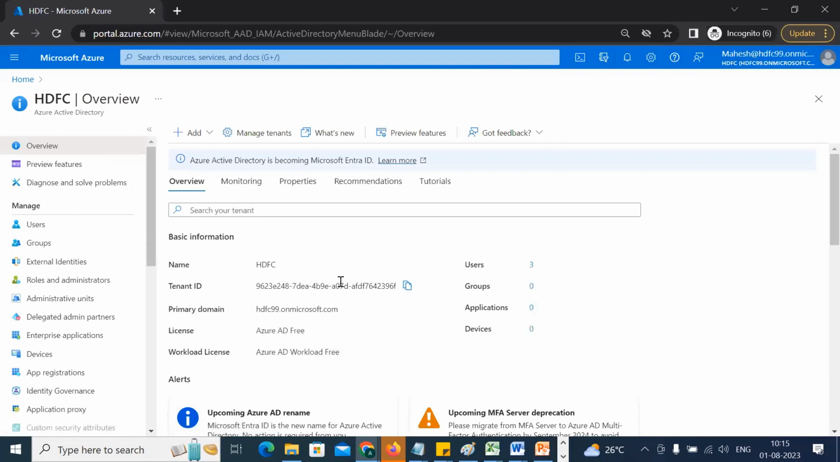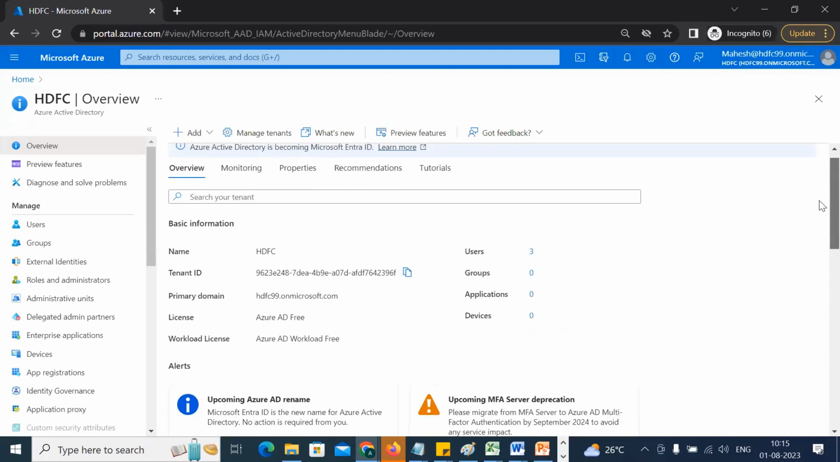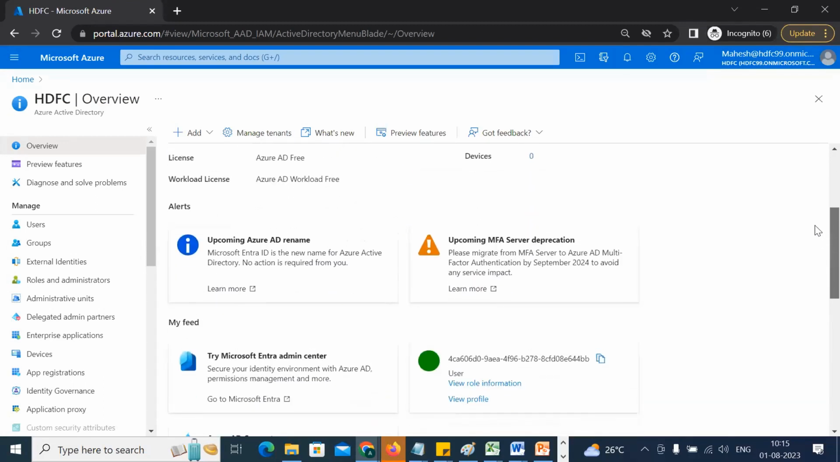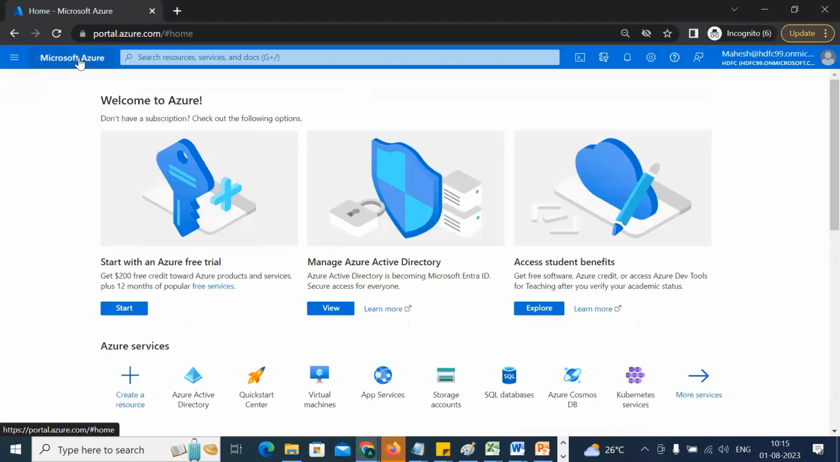So you can see that here the name is HDFC. This is already a tenant name, because this is a user of that. Fine. Let's go back to the home page, but you cannot access this subscription. It is telling you to go for the subscription.